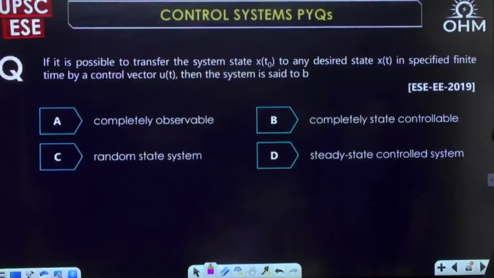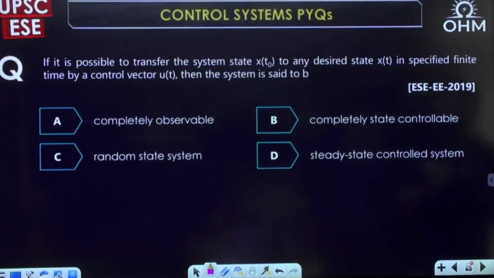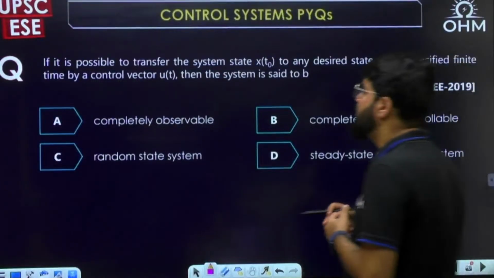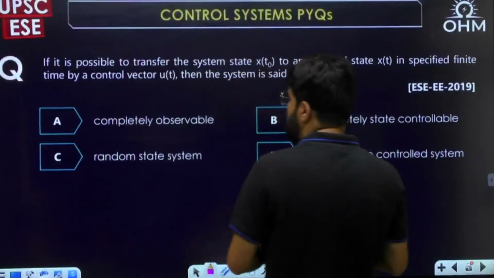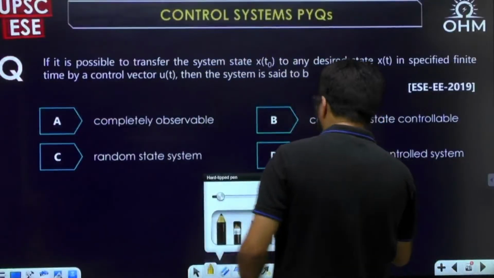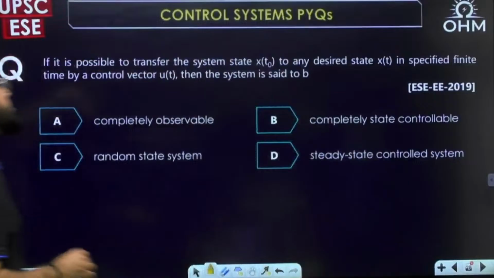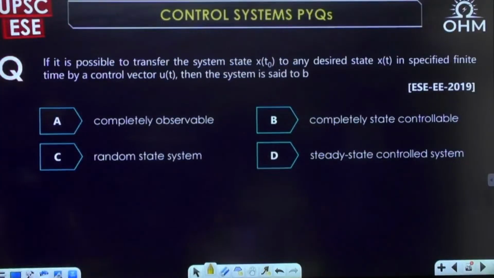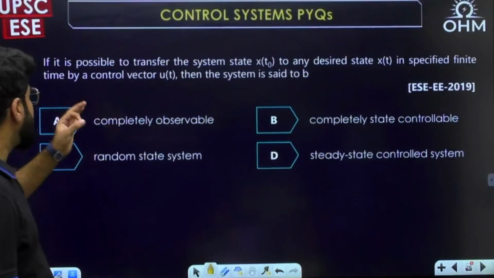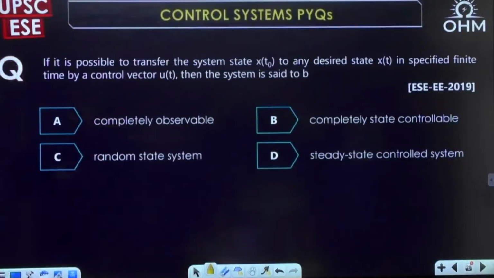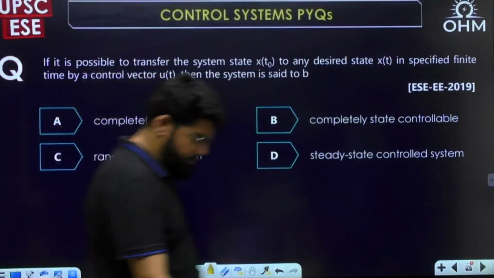Next, if it is possible to transfer the system state x(t0) to any desired state x(t) in specified finite time by a control vector u(t), then the system is said to be what?